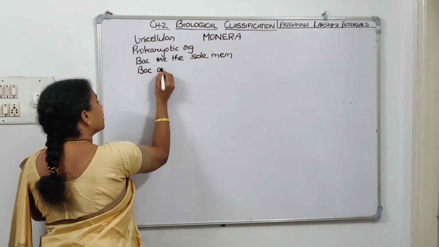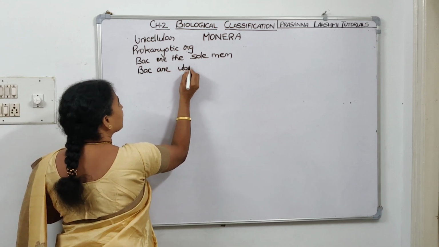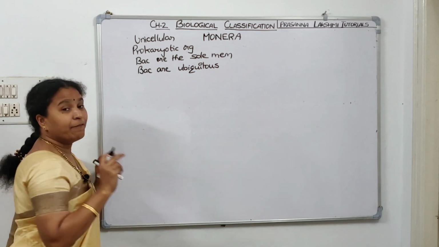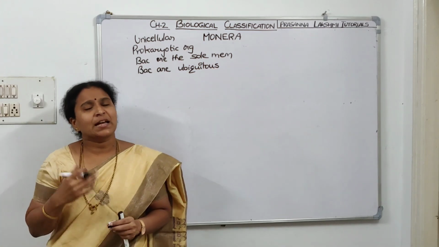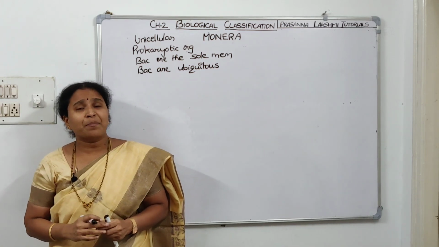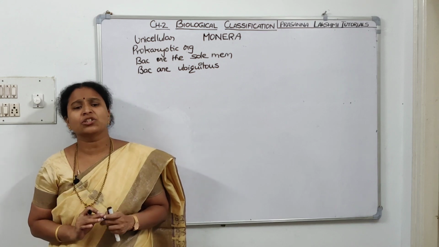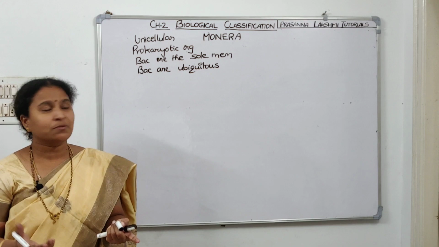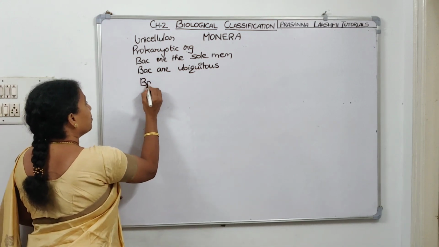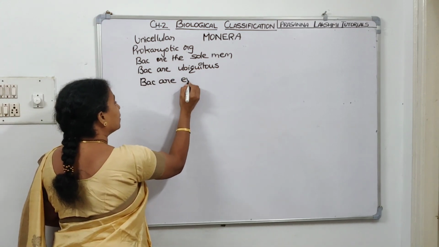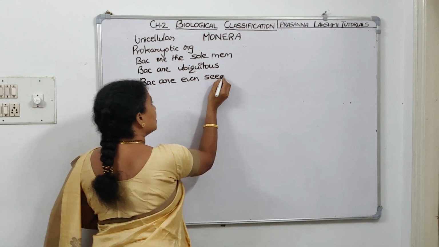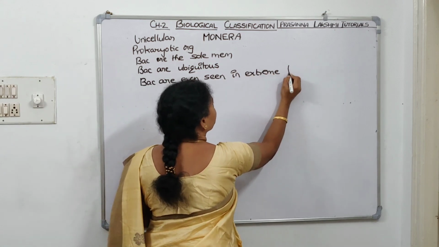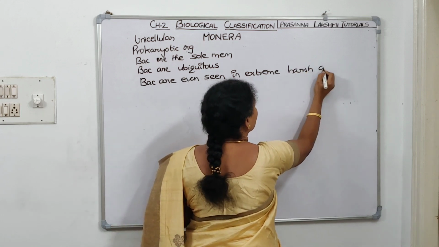Bacteria are ubiquitous, seen everywhere. They are present even in extreme harsh conditions. In favorable conditions every organism will survive, but bacteria are even seen in extreme harsh conditions.